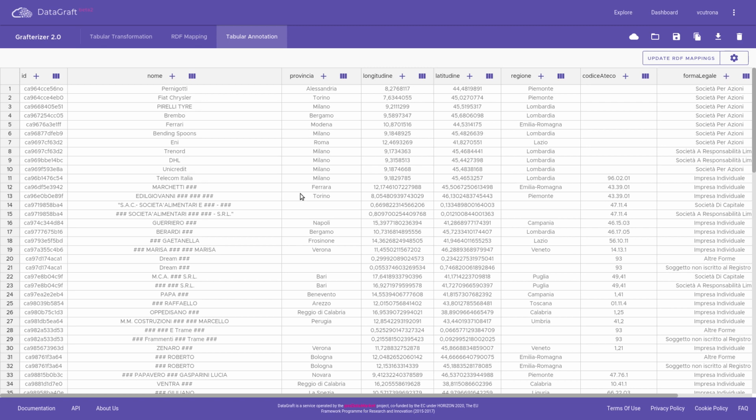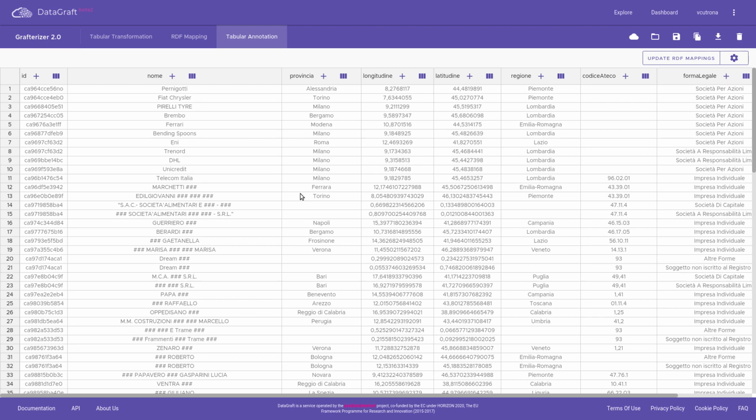These services support three main tasks: the semantic alignment of the table to a graph-based schema using existing vocabularies and ontologies, the reconciliation of the values in the table against reference knowledge bases, and the extension of the table using information in third-party sources. For a more complete description of ASIA functionalities, we refer to the web page describing the tool. In the following part of this video, we will show how semantic alignment, reconciliation, and extension functionalities provided by ASIA can be used to support the publication of new data as part of your euBusinessGraph data.